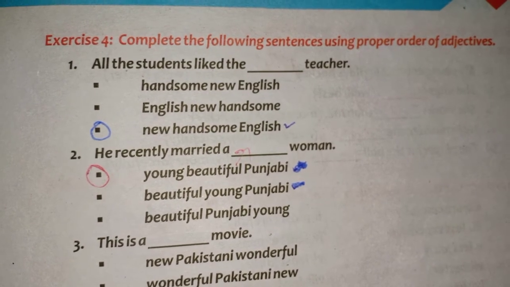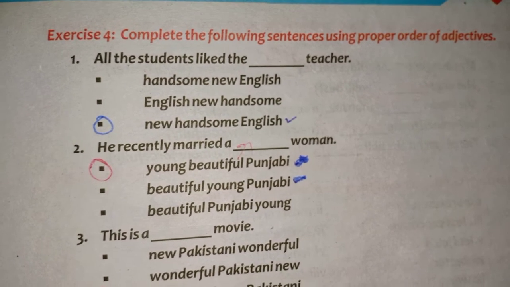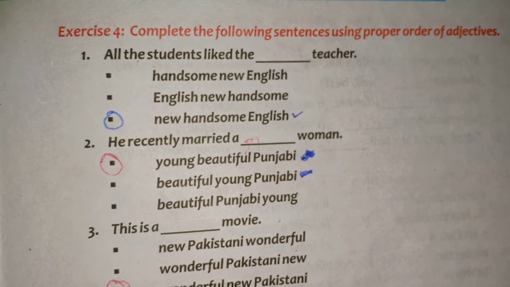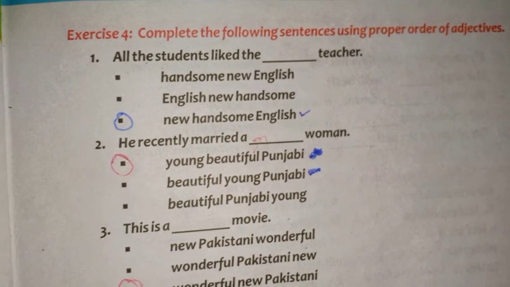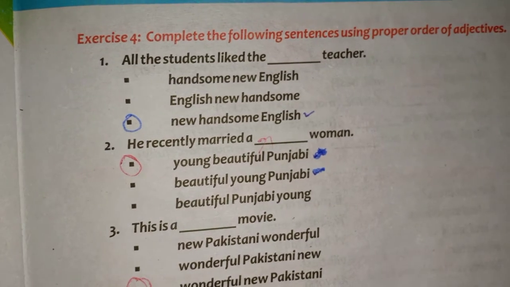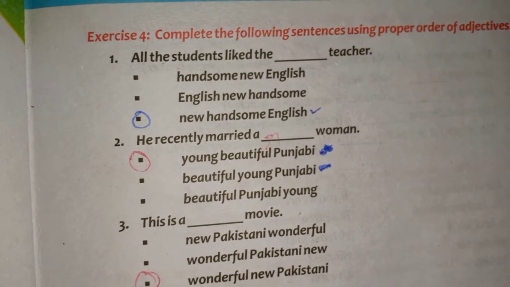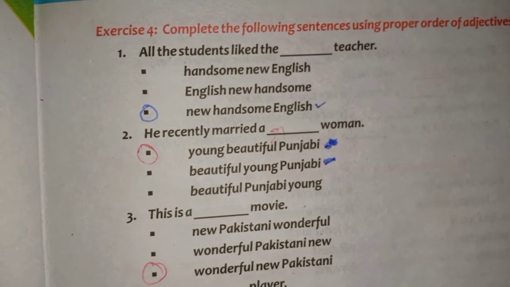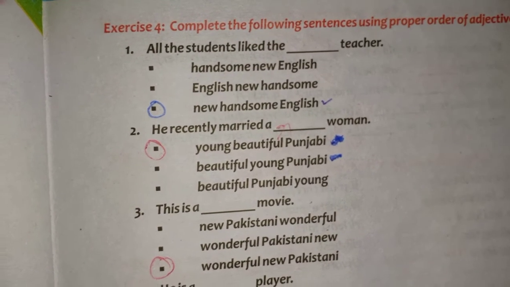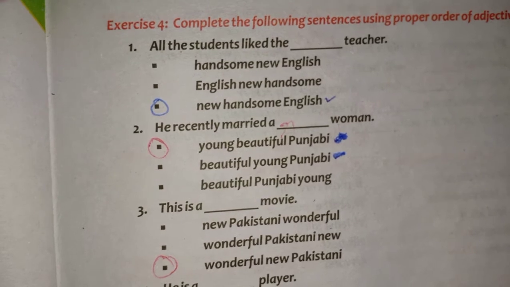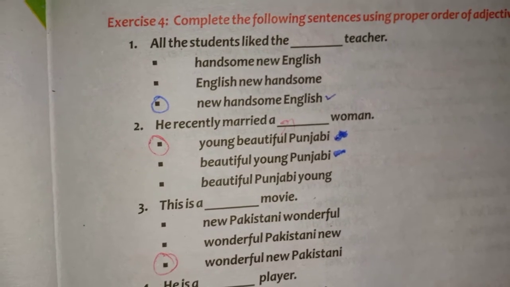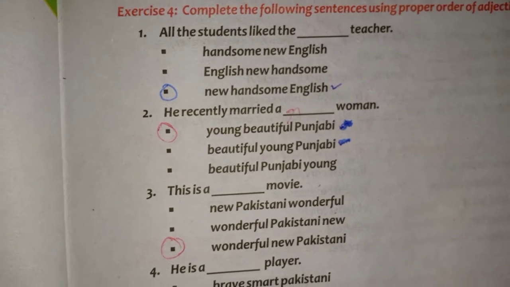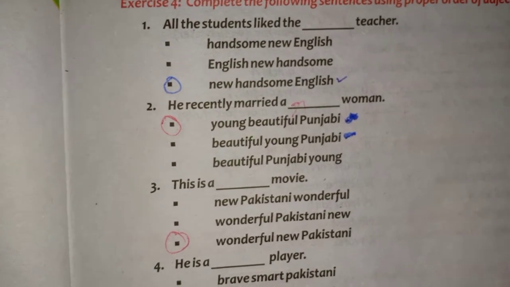I gave you a key. I told you to learn it by heart. It will benefit you right now. So all the students liked the dash teacher. Handsome knew English, English knew handsome, knew handsome English. So the correct option is the third one: knew handsome English.